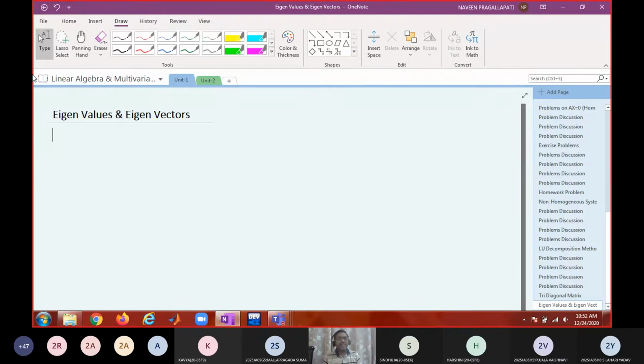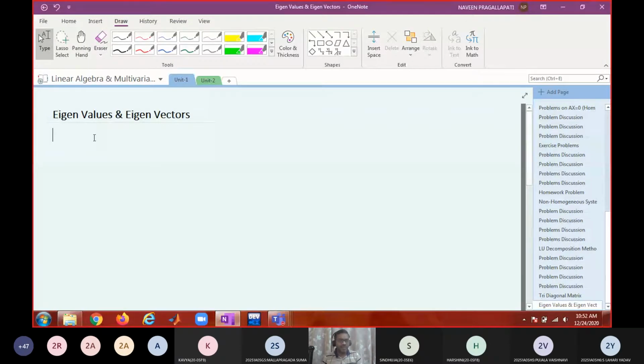That means I'm going to consider all square matrices, so every time I don't need to say A is a square matrix. You can make it a default assumption.